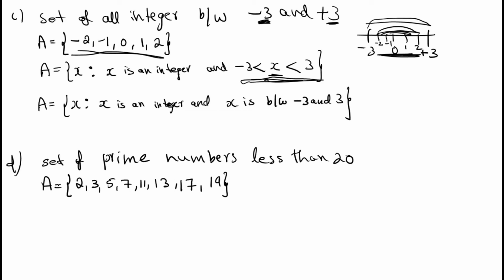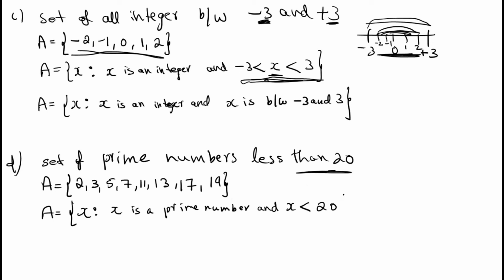Write it in the set builder form. You can copy the same sentence in the given question. Set A is equal to set of all x such that x is a prime number, and what's the condition? Where x is less than 20. This is a set builder representation.